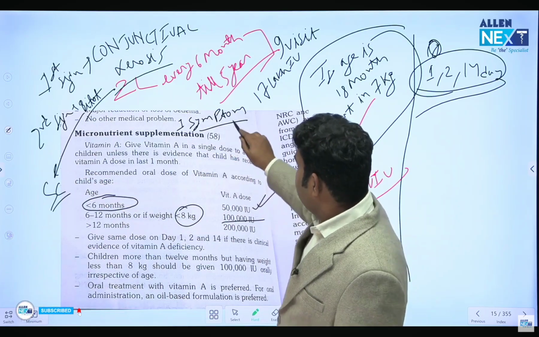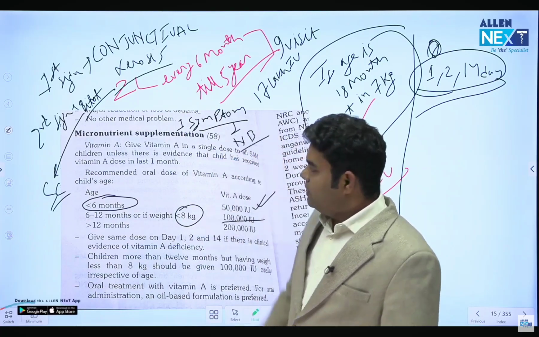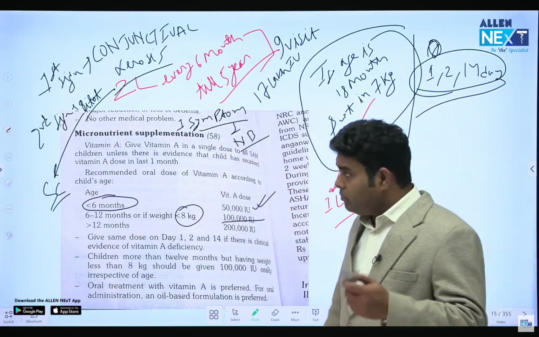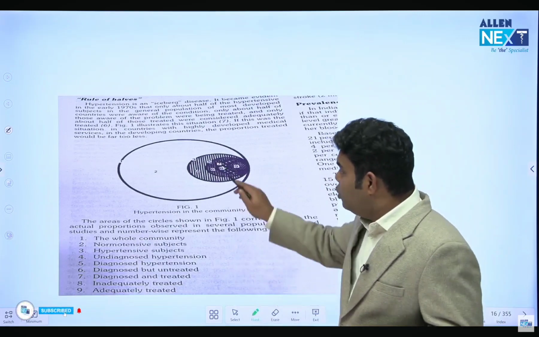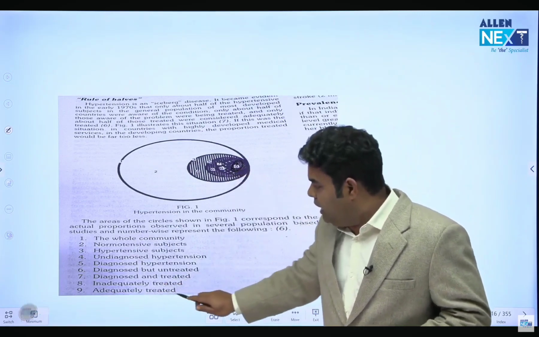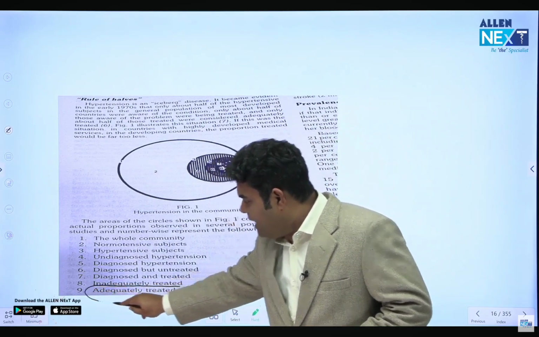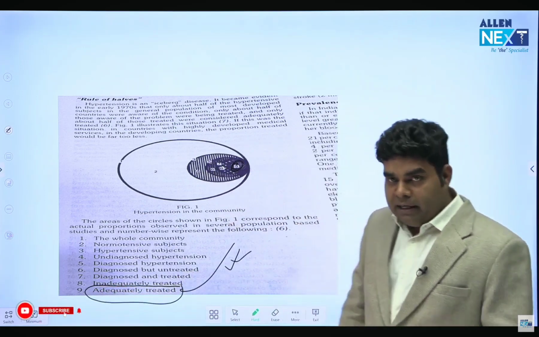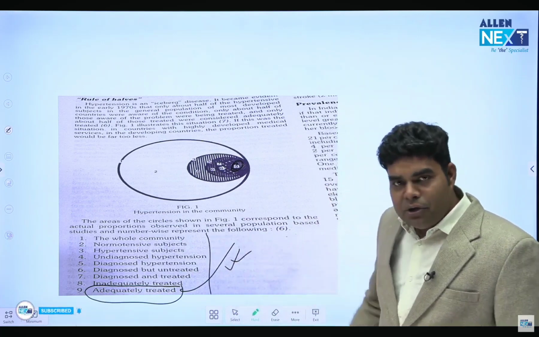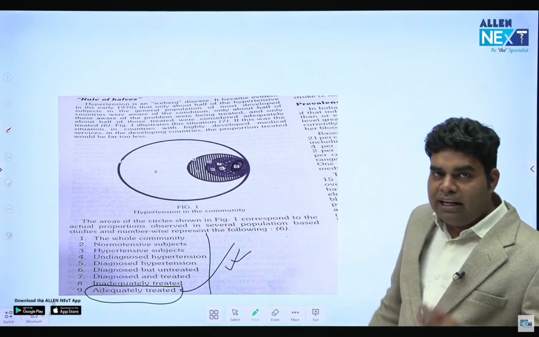And what is the first symptom? The first symptom is night blindness. Okay, so it is there. One last piece of information which I want to give is, they have asked the rule of halves, and they ask what the innermost circle is telling us. So the innermost circle is telling us the patients who are adequately treated, who are getting the treatment perfectly. It is written there, you can see it yourself, but the main thing is the innermost circle is adequately treated.